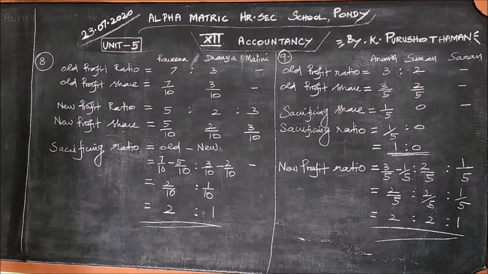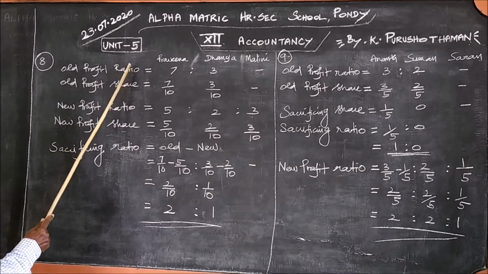Formerly, a partner is receiving 100 rupees. Now he is receiving only 80 rupees. How much has he sacrificed? 20. How did we get it? 100 minus 80 equals 20. That is, old amount minus new amount will give the sacrifice. That is why old minus new will give the sacrificing share.